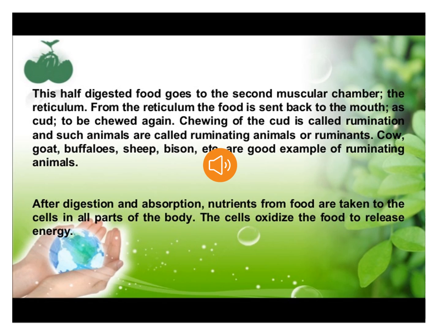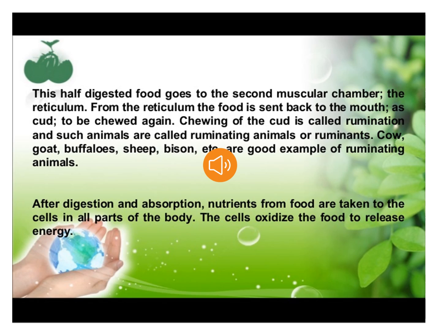Now, after the third chamber, the food passes to the fourth chamber, that is the abomasum. It is the last chamber of the stomach into which the food enters. The walls of the abomasum secrete digestive juices that help to complete the digestion process. After the digestion is completed, the process of absorption takes place, as we have already discussed above.